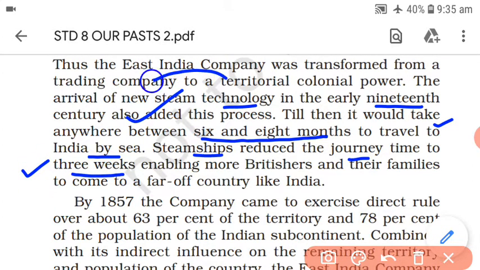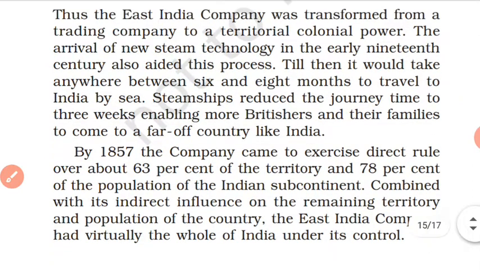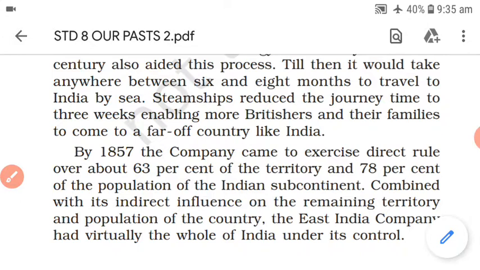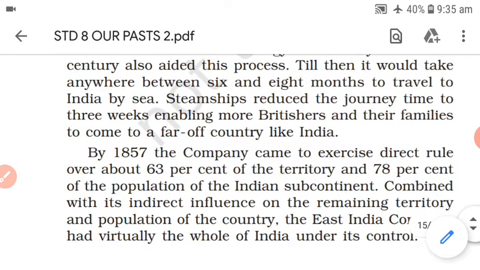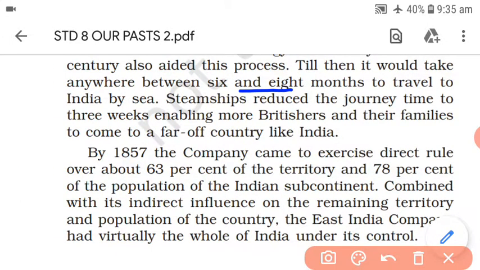Because of this steam technology, it was very easy for them to establish their colonial power, because previously it took 6 to 8 months to travel, and that was now reduced to only 3 weeks. So it became very easy for the British and their families to come to a far off country like India.